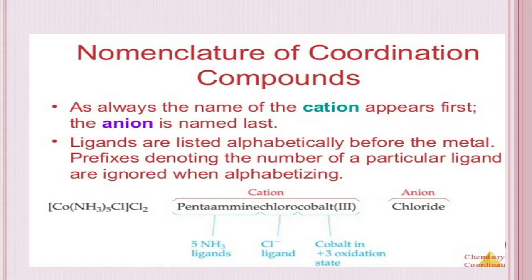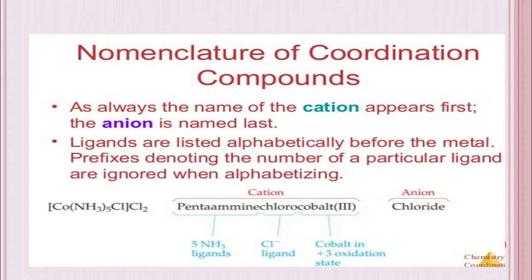Ligands are listed alphabetically before the metal. Prefixes denoting the number of a particular ligand are ignored when alphabetizing. Just now I said, if I have more than one ligand, I have to follow the alphabetical order. So in this example, they have two ligands: one is ammonia, another one is chlorine. Ammonia is named as amine, so amine and chloro.